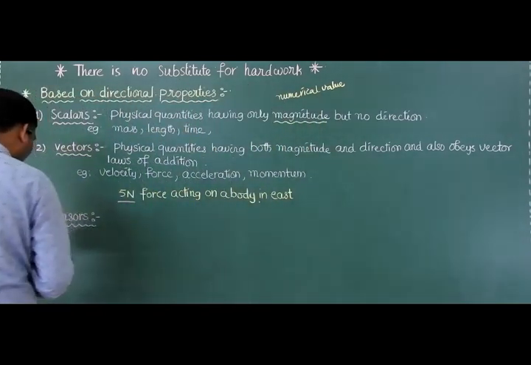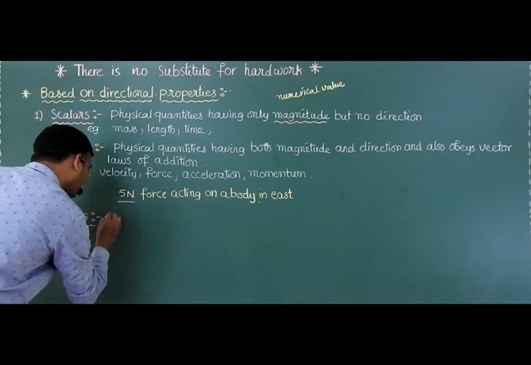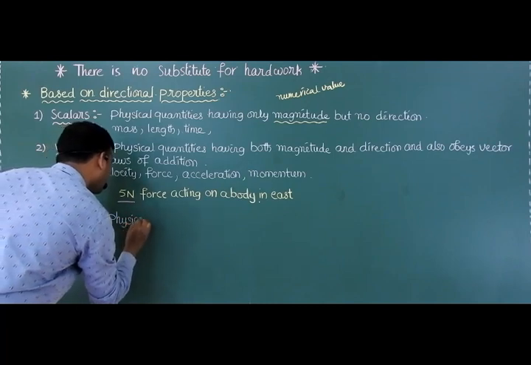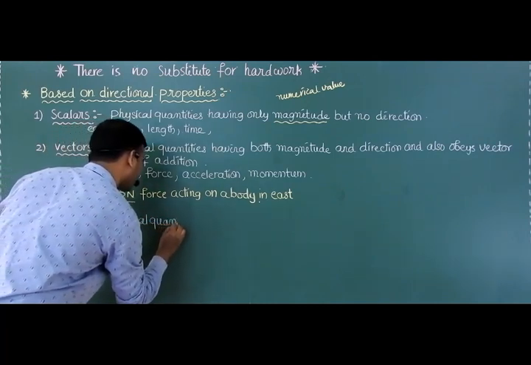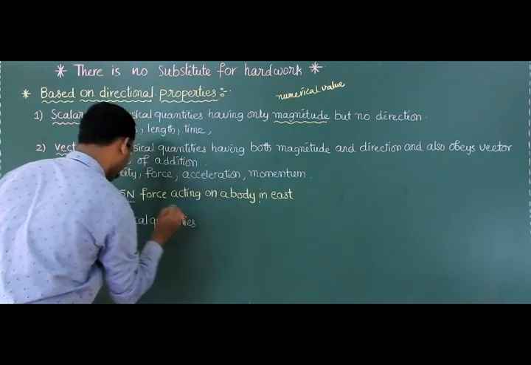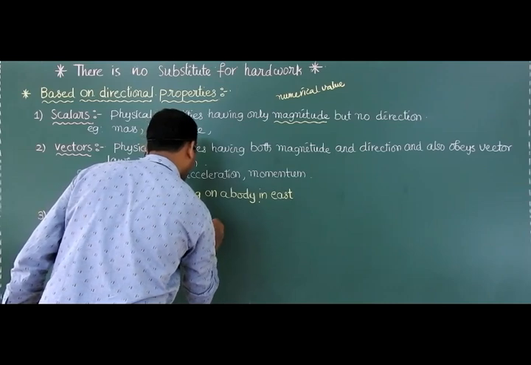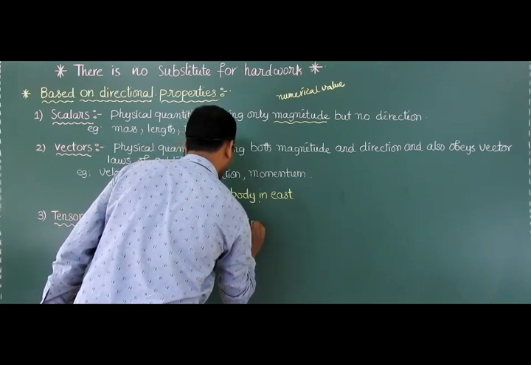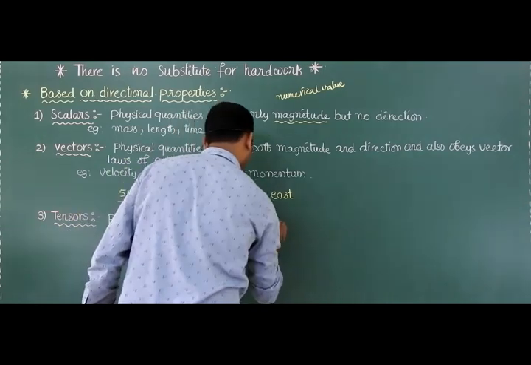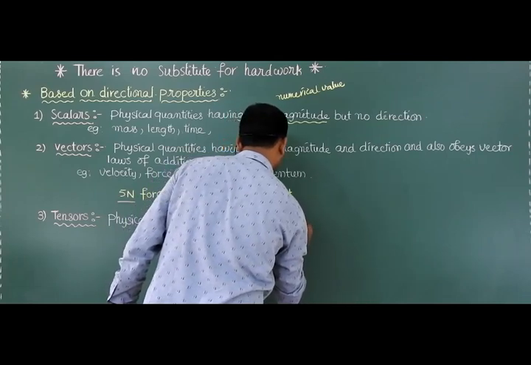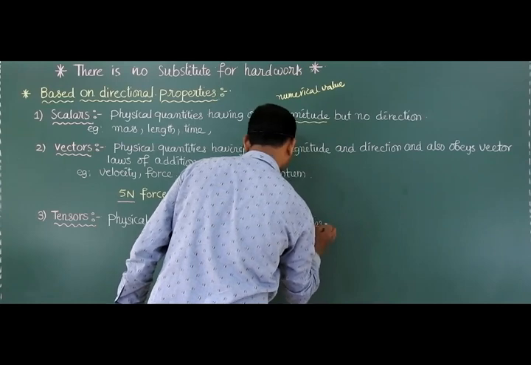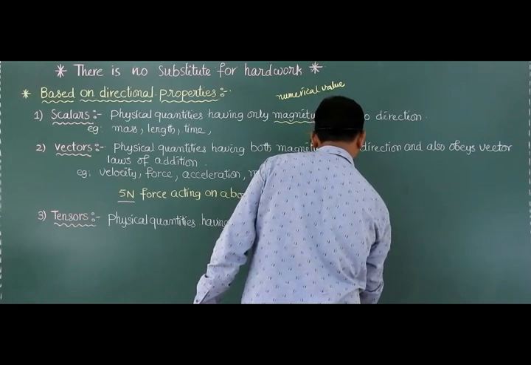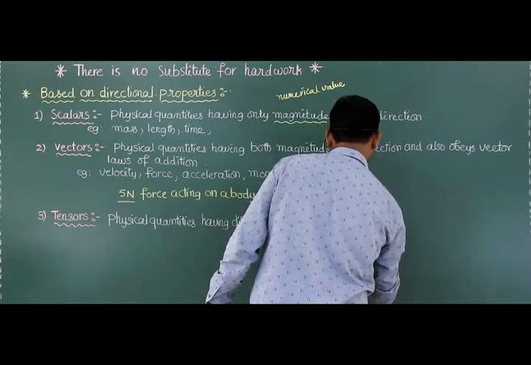So tensors, I will write the definition like this: the physical quantities having different magnitudes in different directions.